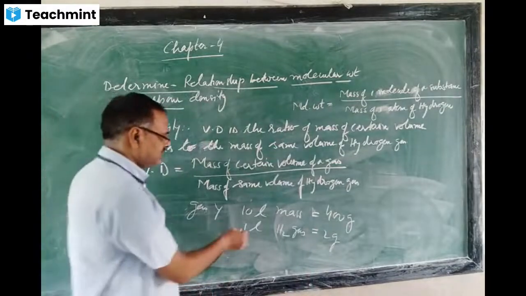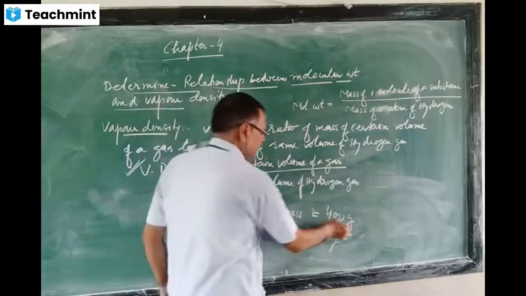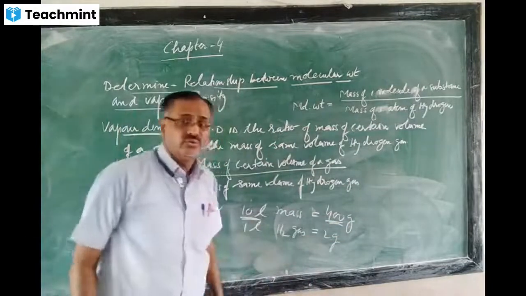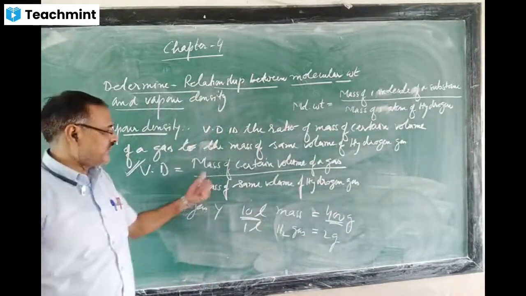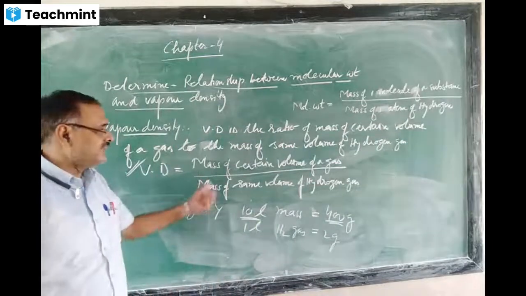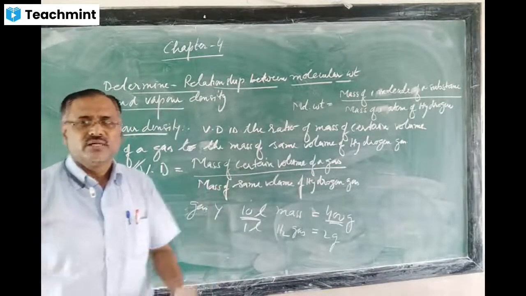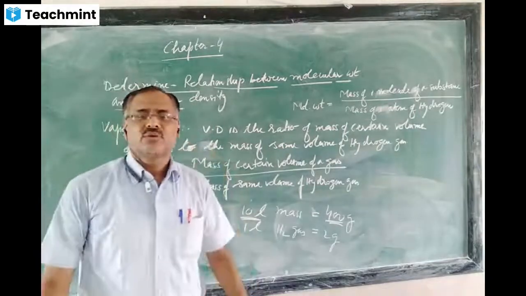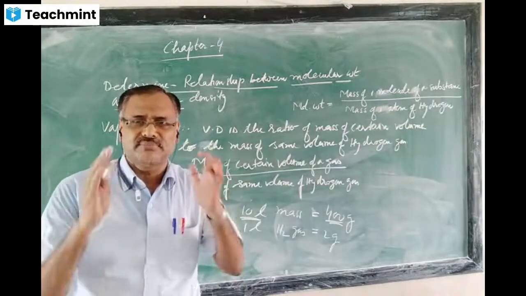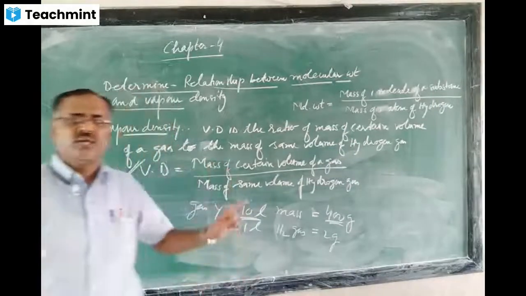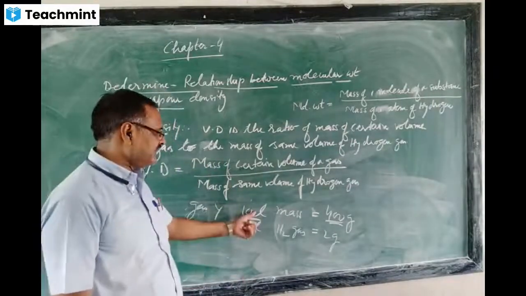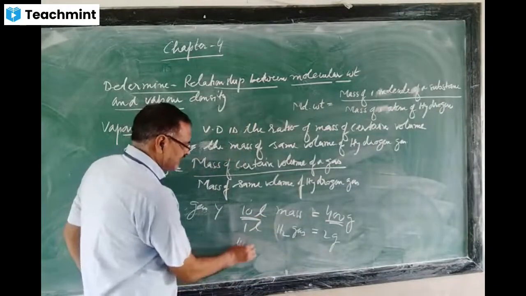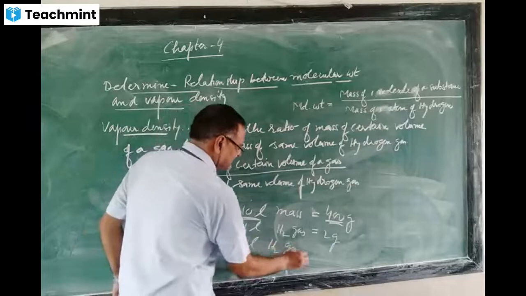This 10 liter mass is 400 gram and 1 liter mass is 2 gram. So this formula can be applied, but here the certain volume of both the gases must be fixed. Volume of both the gases must be fixed, then only the formula is applicable. So here you have 10 liter, and in the same way you can calculate the 10 liter hydrogen gas mass.